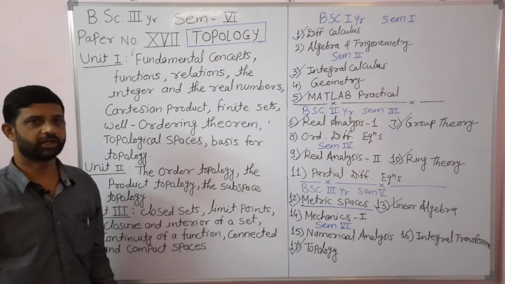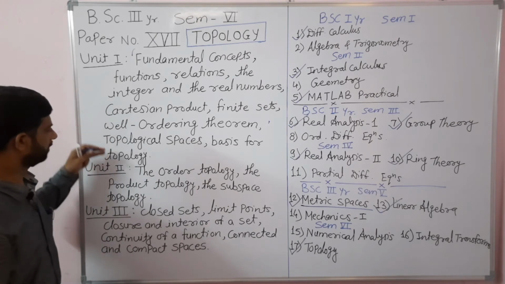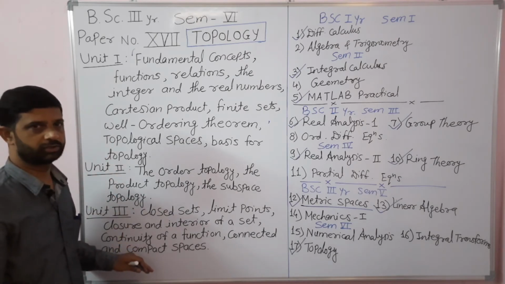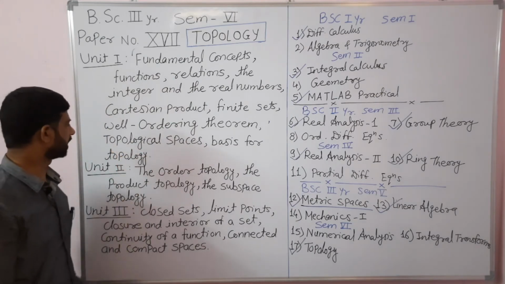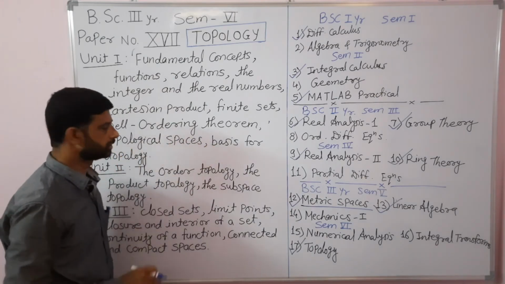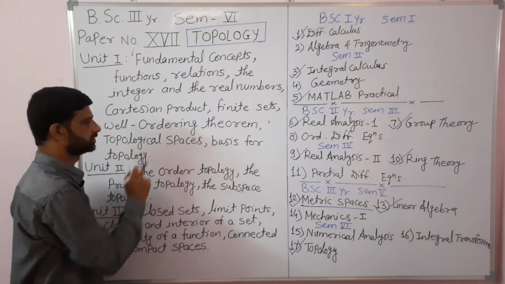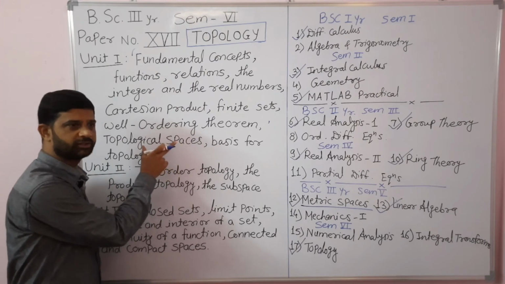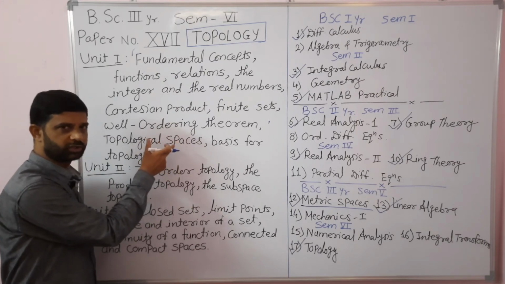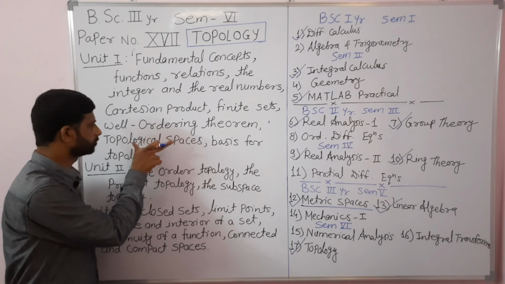Then the second chapter of the book, which is about topology. From here onwards, our main part is going to begin. In the first unit, the last two articles are about topological spaces. The first article is topological spaces, meaning the definition of a topological space, some examples, and some types of topological spaces.